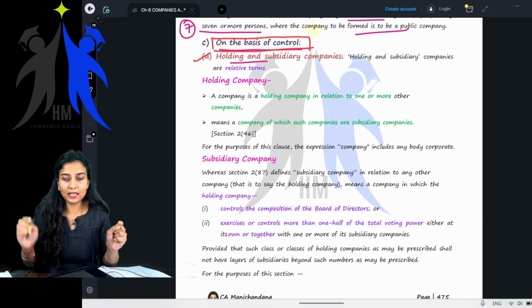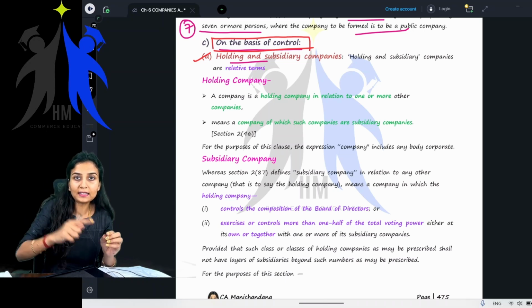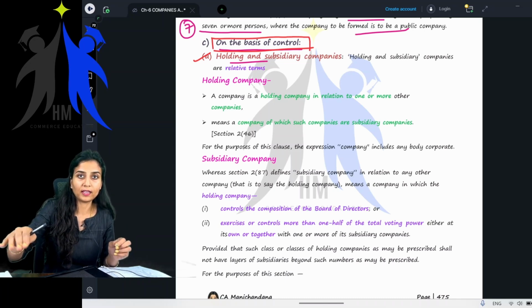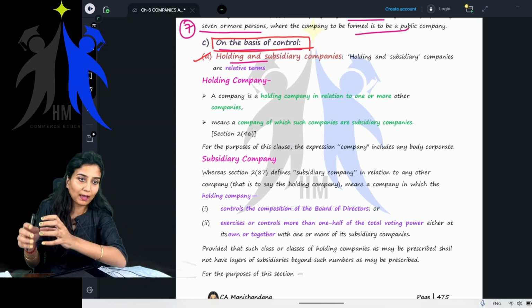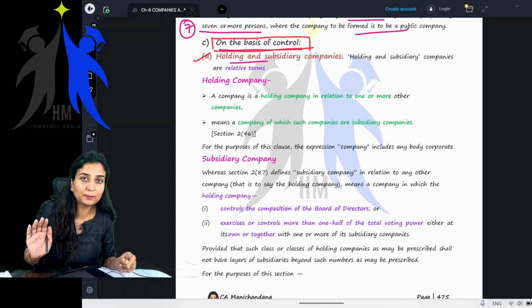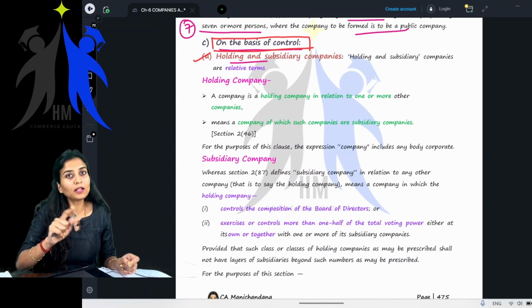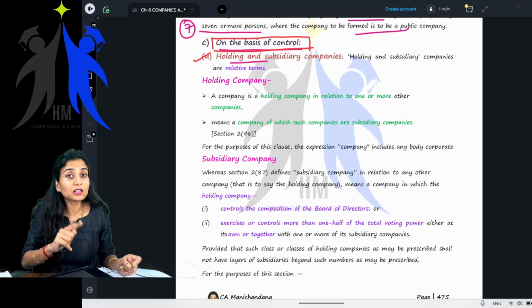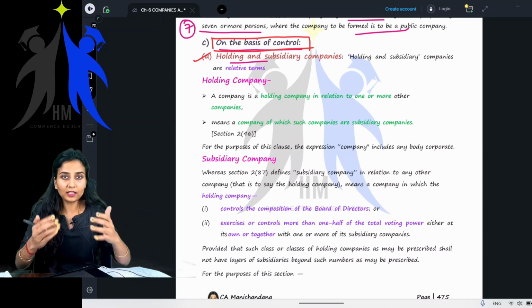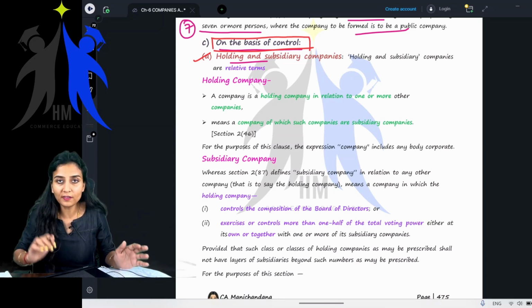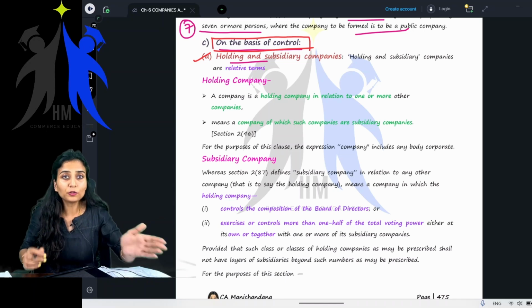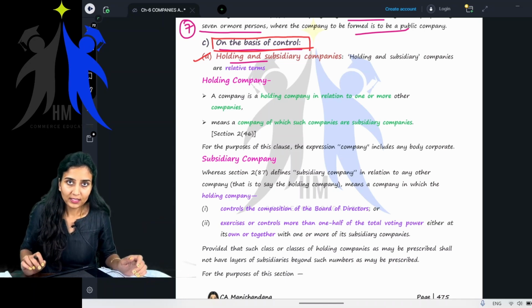If he wants the animal to jump in a certain way, he tells the animal and it jumps. In the second example, husband and wife, who is controlling whom? In a few families the mother controls the father, and in a few families the father controls the mother.